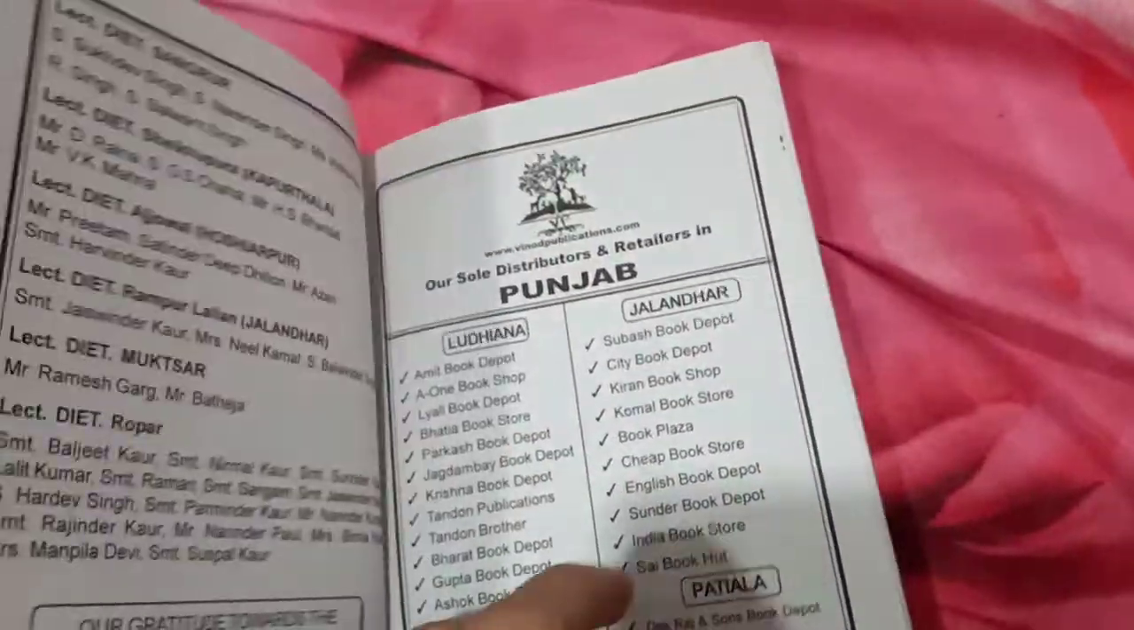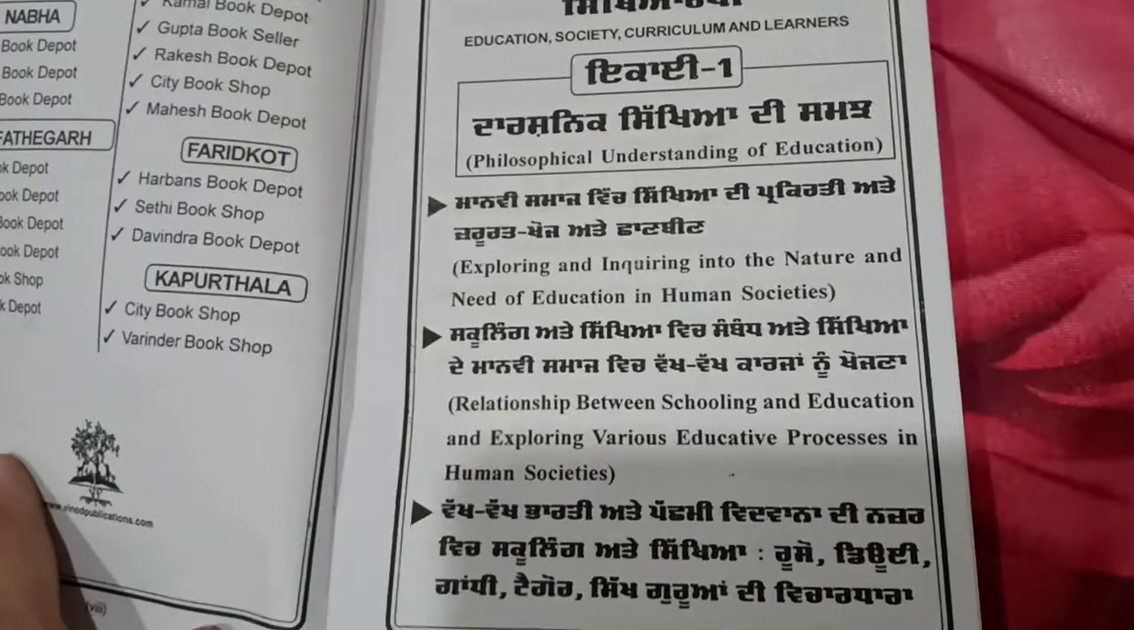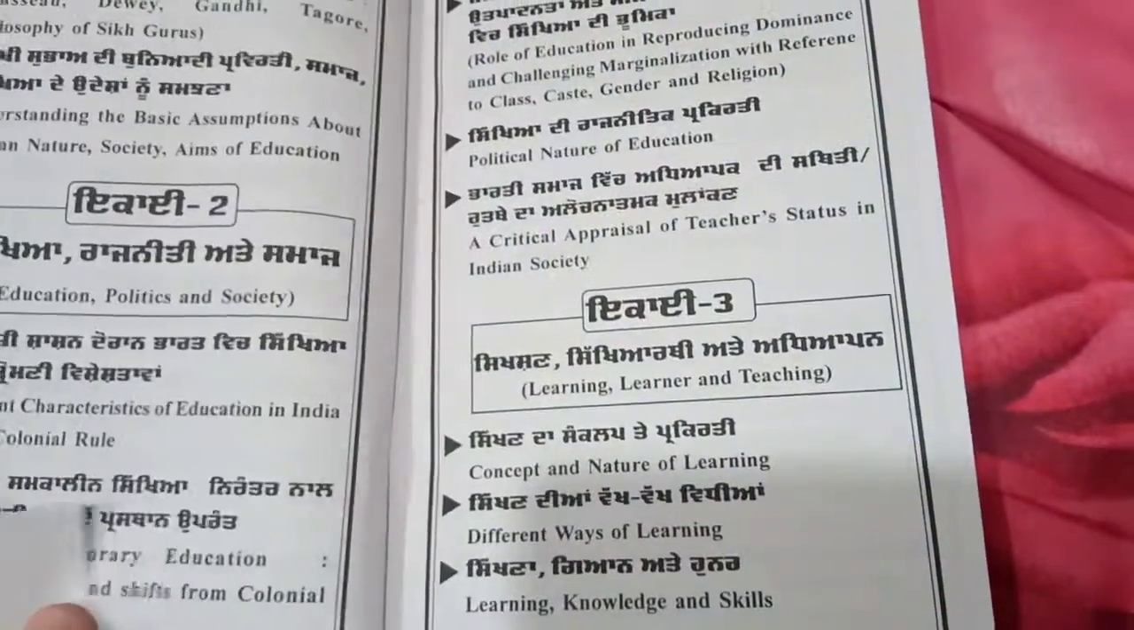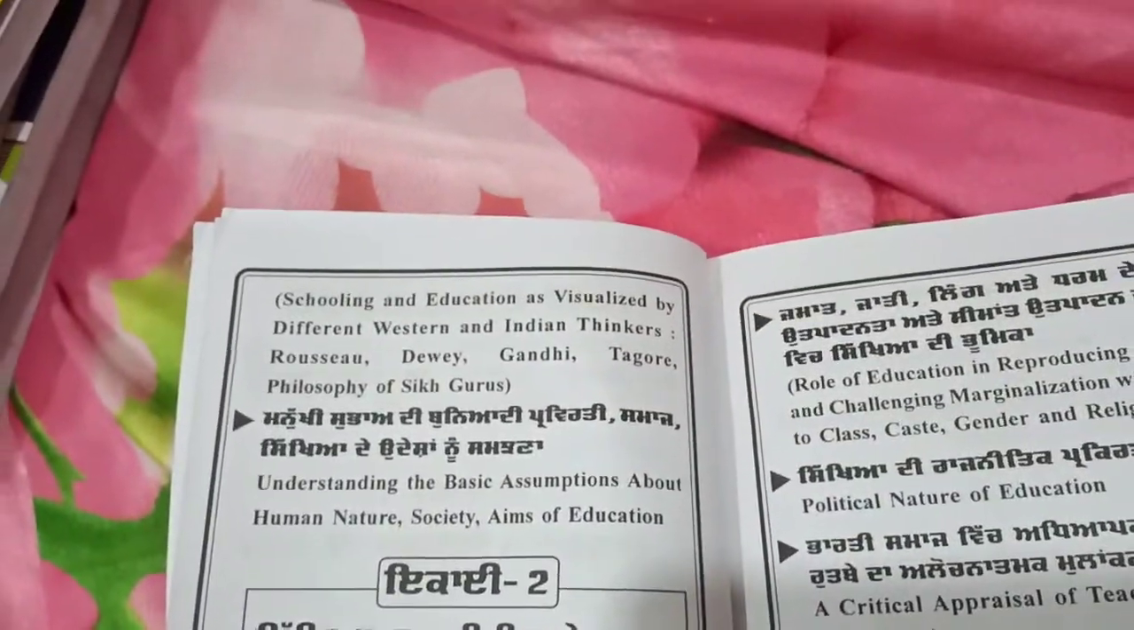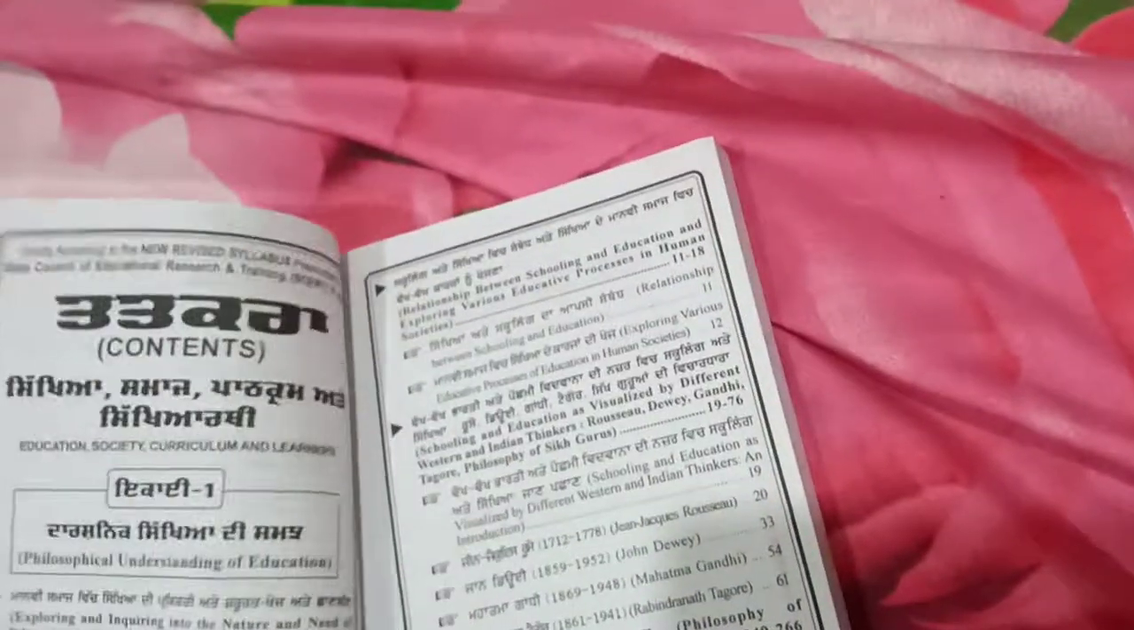So let's check this out. It goes till vocational aim of education. Let's verify Unit 1 in syllabus. Exploring and understanding into nature and need of education of human societies, till social aims of education. So Unit 1 is absolutely clear.